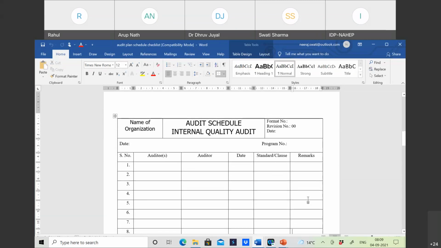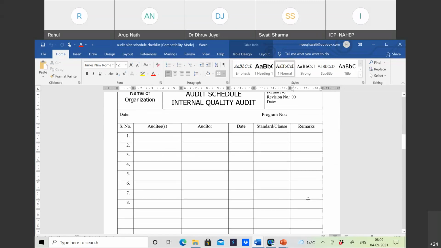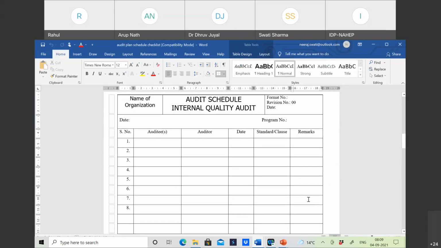After that, audit schedule, internal quality audit. When we are going for an audit for the planned date, this will be the schedule template, organization names, and this is the format.